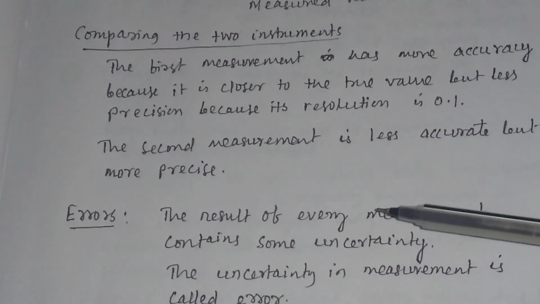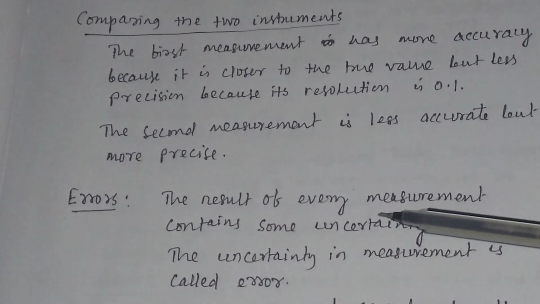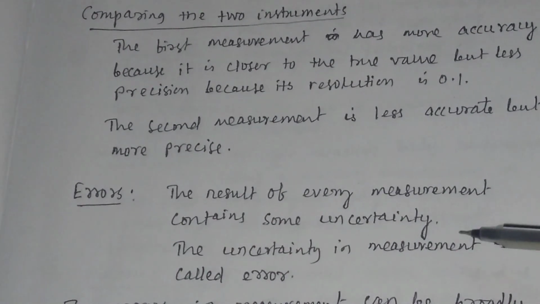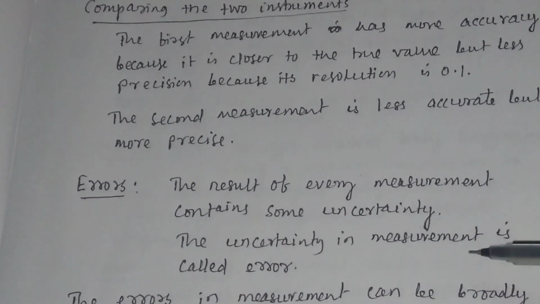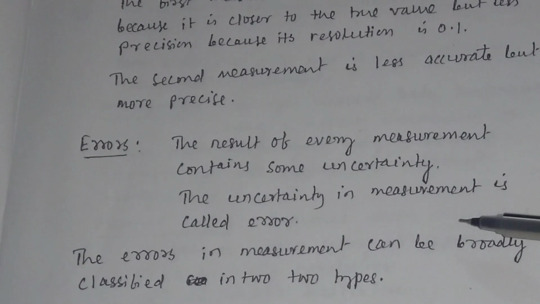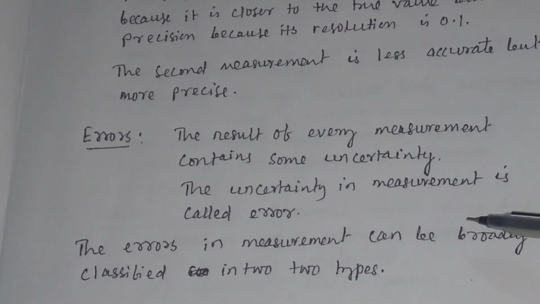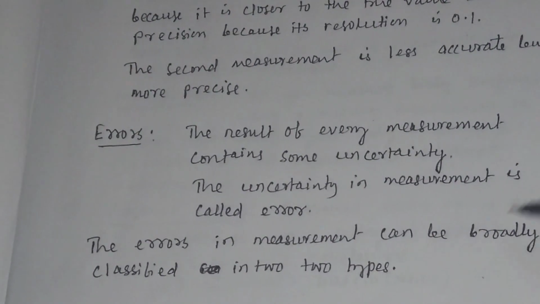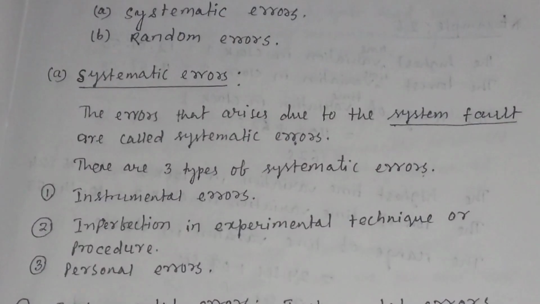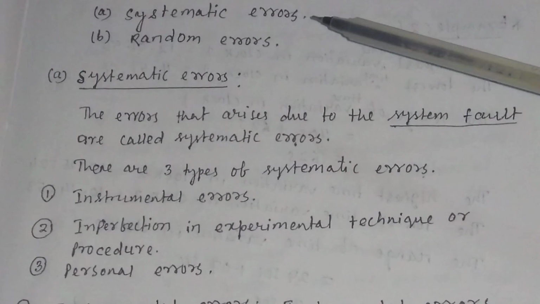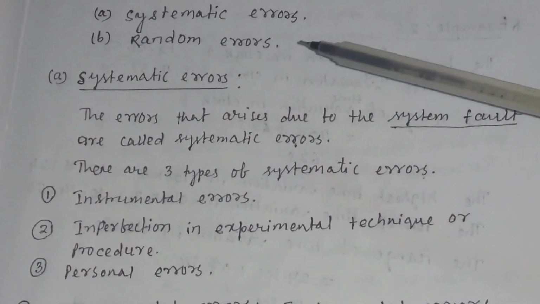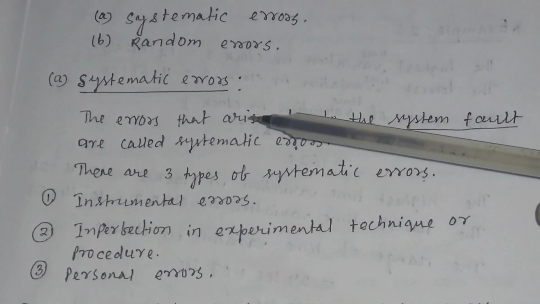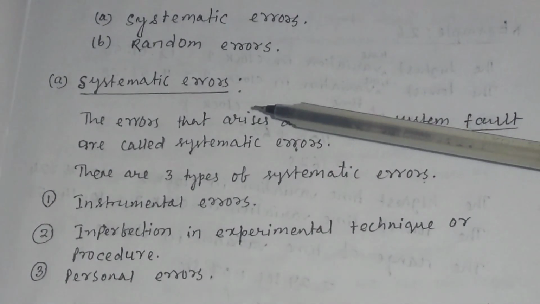Then let us discuss what is error. The result of every measurement contains some uncertainty. The uncertainty in measurement is called error. The errors in measurement can be broadly classified into two types. Number 1 is systematic error. Number 2 is random error. First, let us discuss what is systematic error.